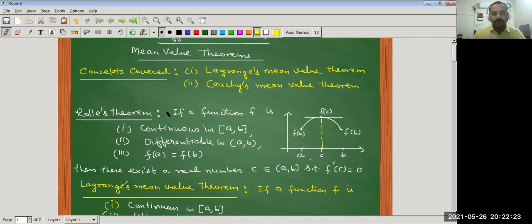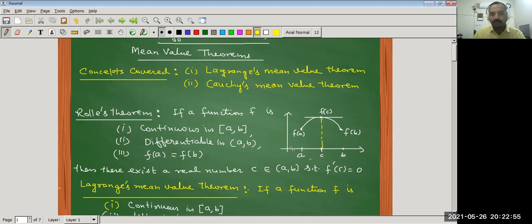So what is Rolle's theorem? If a function f is continuous in the closed interval [a, b], differentiable in the open interval (a, b), and the third condition, f(a) is equal to f(b), then there exists a real number c belonging to the open interval (a, b) such that its derivative at point c vanishes, that is f'(c) = 0.